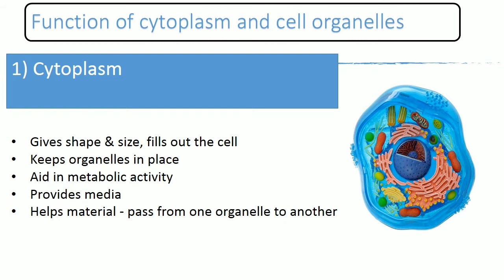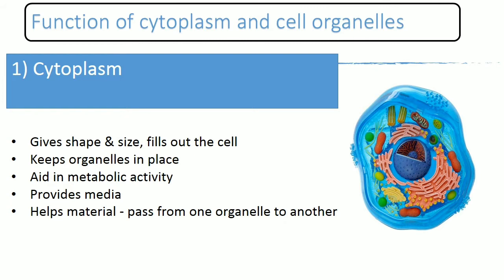It is also important for some functions. We have to keep organelles away from each other in order to keep them in their place. Since cytoplasm contains water and other important molecules like enzymes, it aids metabolic activity.